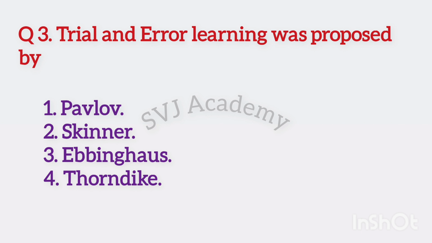Option number 2. Skinner. B.F. Skinner was the founder of operant conditioning. Option number 3. Ebbinghaus. Ebbinghaus was the founder of the experimental study of memory. And fourth one, Thorndike. Yes, this is the right answer. Trial and error learning was proposed by Thorndike.